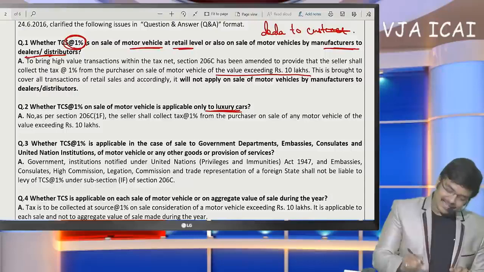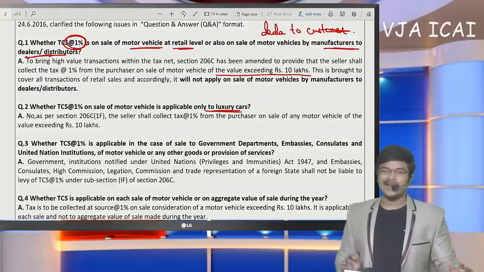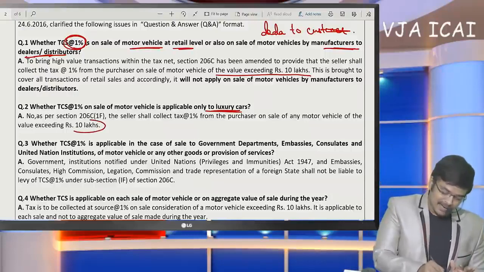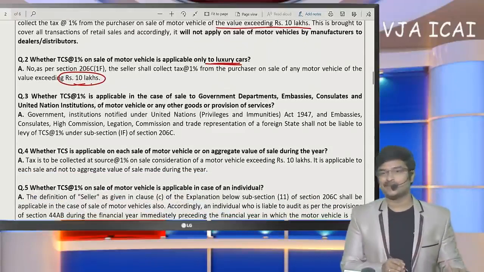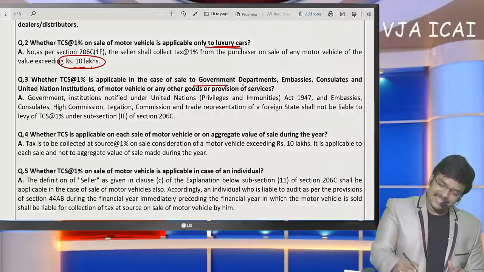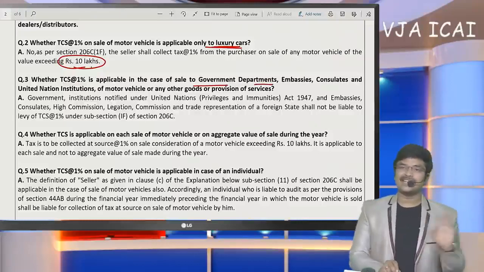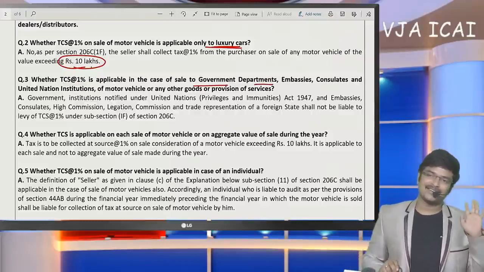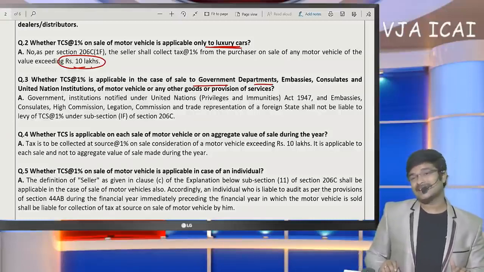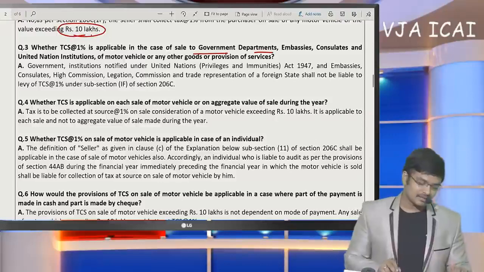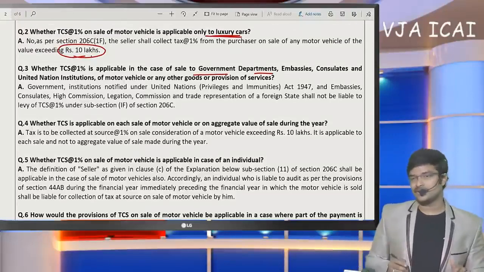And in case of luxury cars, sir, here luxury car or normal car is not the criteria, petrol, diesel, whatever it may be. If the car value exceeds 10 lakhs, TCS has to be collected. But if the purchase is made by a government department, then there is no TCS. TCS will get attracted only if the buyer is a consumer for personal use. Okay. Next, personal use or business use also.